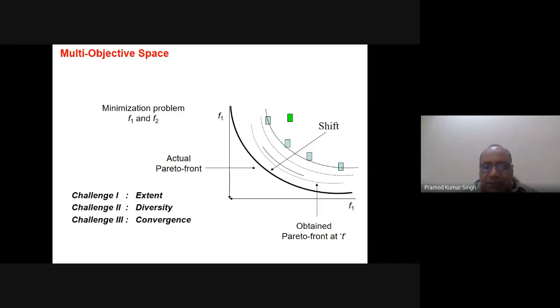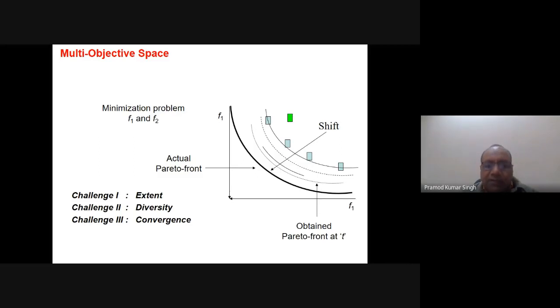This difference is known as the convergence. When we say that the solution has converged, it simply means that we have been able to obtain the actual optimal solutions. If it is inferior, the convergence is not proper. So convergence is related to whether we have reached the optimal front or not.